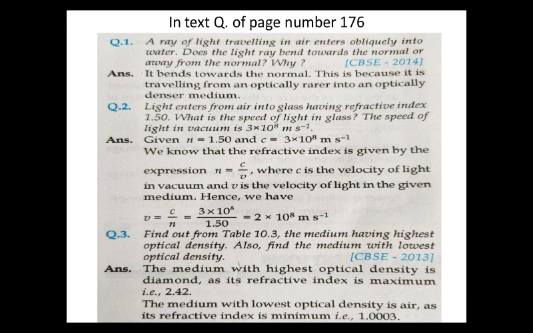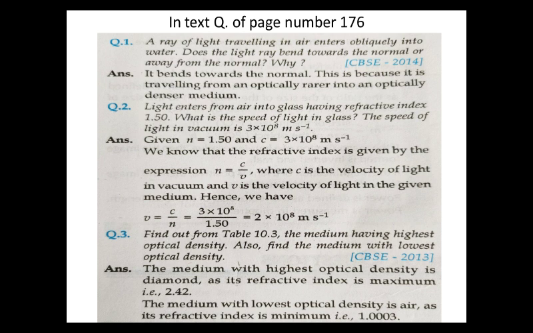Question number 2: light enters from air into glass having refractive index 1.50. What is the speed of light in glass? We have to find the speed. We will write the given values: C denotes the speed of light in vacuum, and V denotes the speed of light in glass.